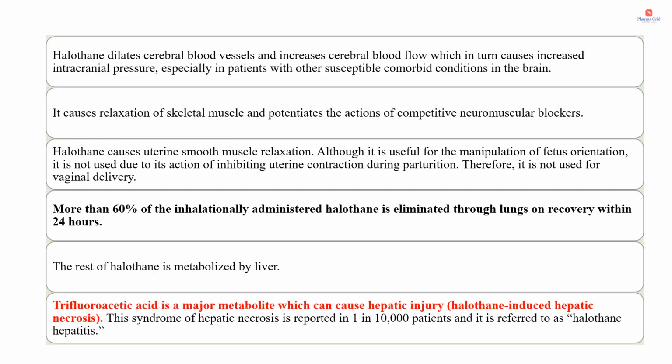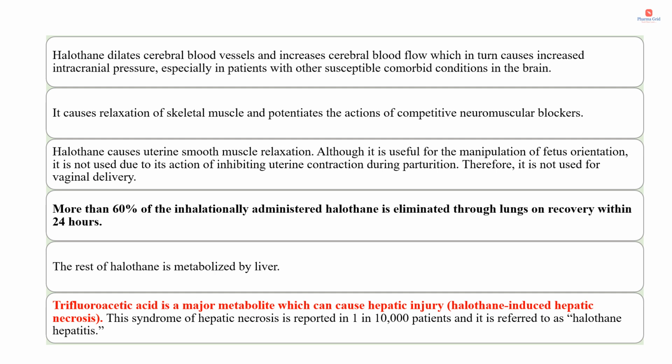Halothane dilates cerebral blood vessels and increases cerebral blood flow, which in turn causes increased intracranial pressure, especially in patients with other susceptible comorbid conditions in the brain. It causes relaxation of skeletal muscle and potentiates the actions of competitive neuromuscular blockers. Halothane also causes uterine smooth muscle relaxation. Although it is useful for the manipulation of fetus orientation, it is not used due to its action of inhibiting uterine contraction during parturition. Therefore, it is not used for vaginal delivery.